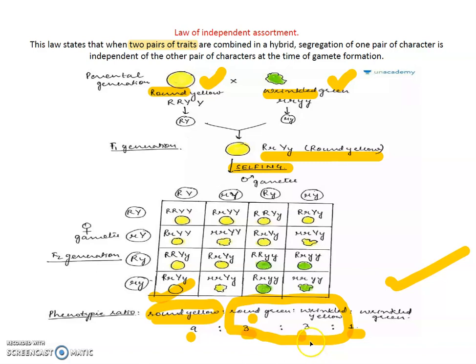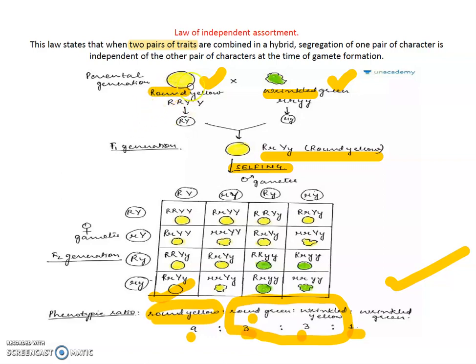So Mendel formulated that when two pairs of traits are not dependent on each other, they can be separated and go with another pair. This is Mendel's third law, the law of independent assortment.